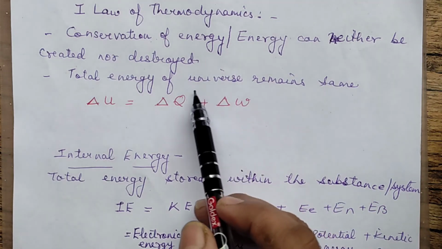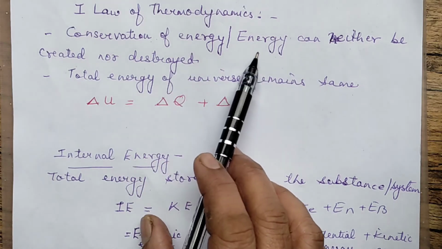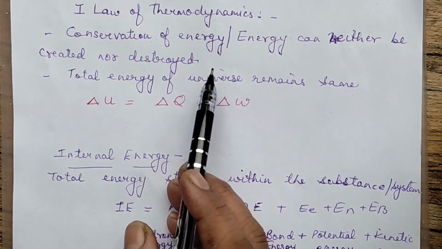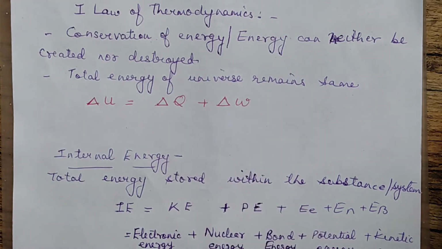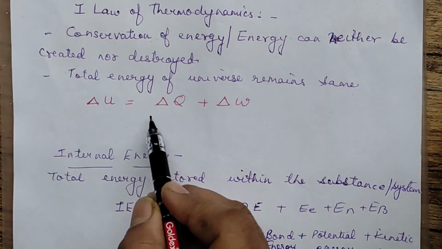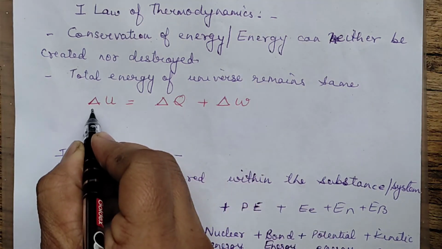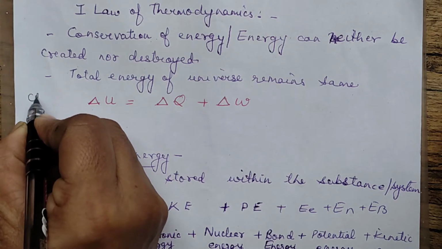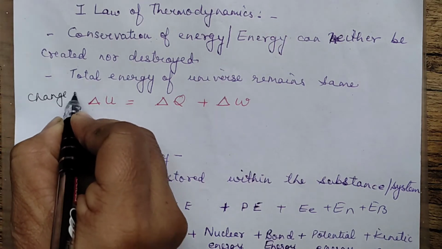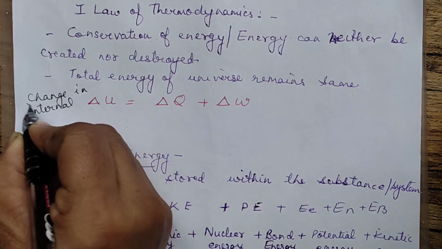There are various statements which we can write down for the first law of thermodynamics: conservation of energy, energy can neither be created nor be destroyed, or the total energy of the universe remains constant. The main formula which we will be using in the first law of thermodynamics is delta U is equal to delta Q plus delta W. Now what is this delta U? Delta U is the change in internal energy.